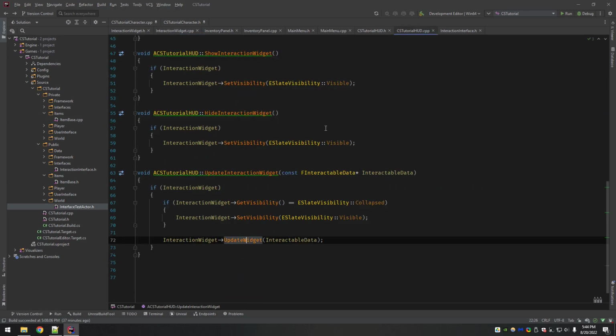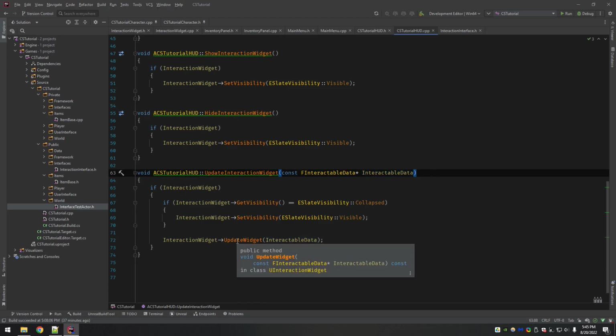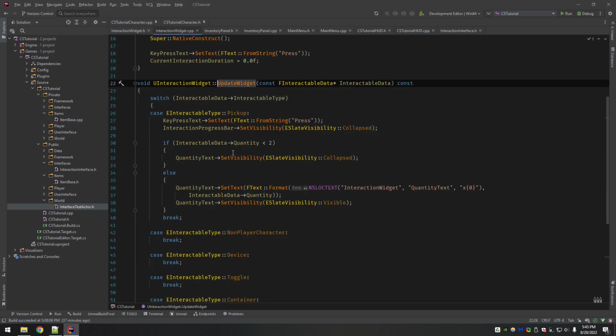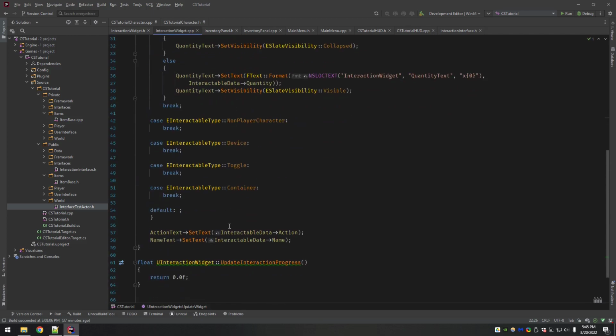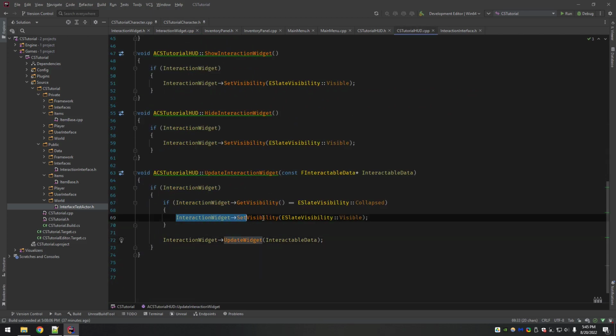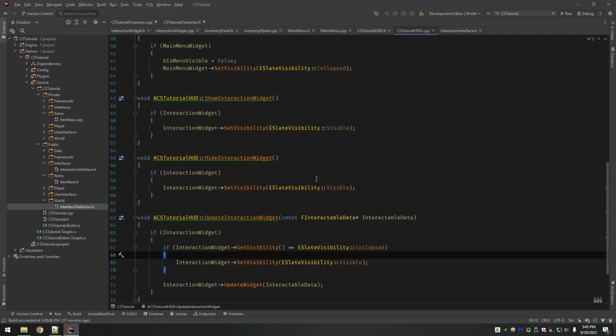So now what's going to happen is, when the character finds an interactable, we just have to figure out where we're going to call this to pass this data in, and then it will update it in the interaction widget, and it will show it because of this right here, or this one, whichever one you want to use.